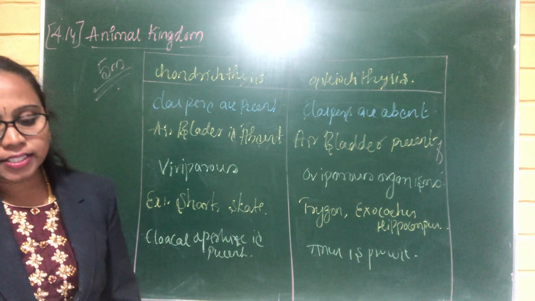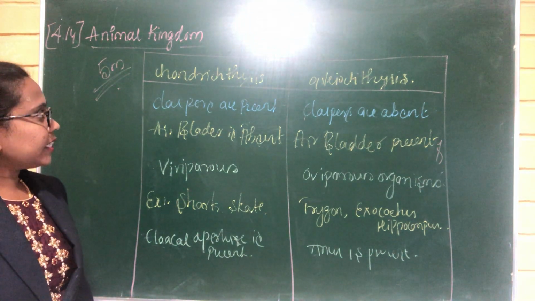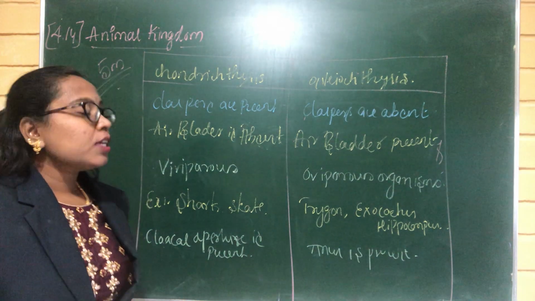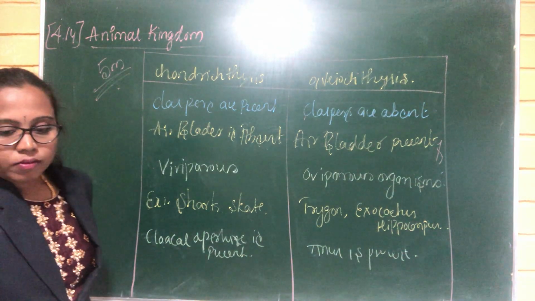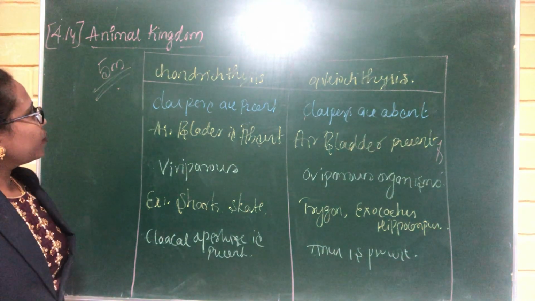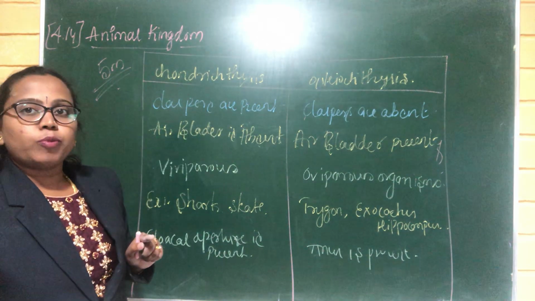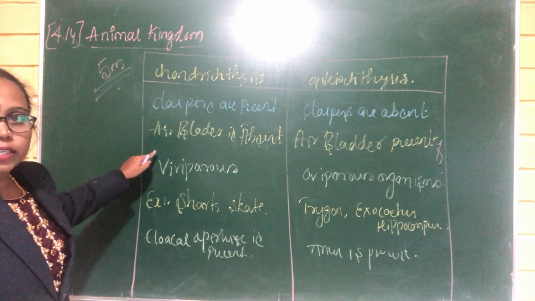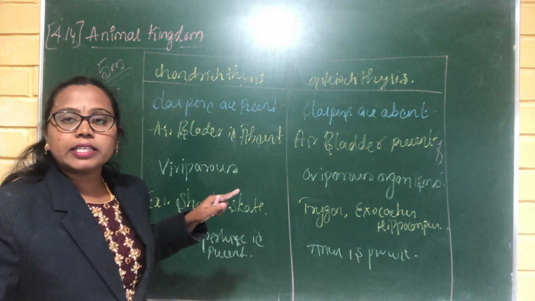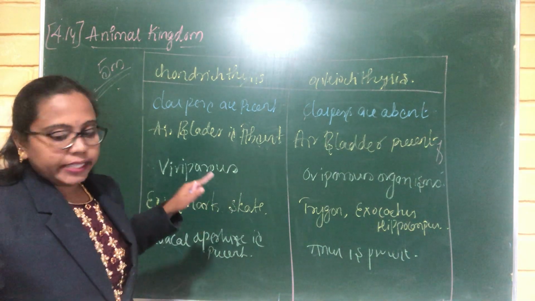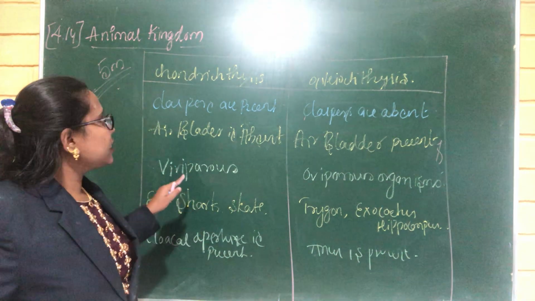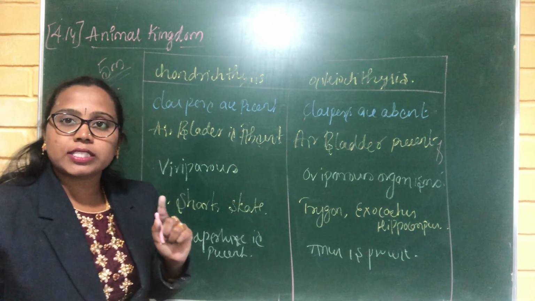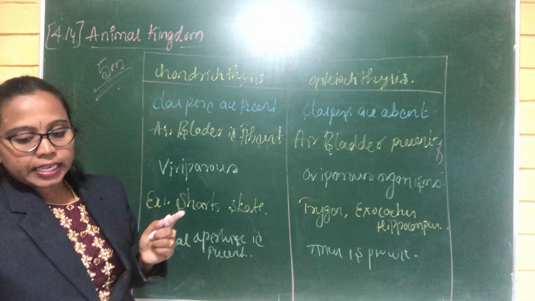The Chondrichthyes are commonly called cartilaginous fishes and the Osteichthyes are commonly called bony fishes. They are marine in distribution, while the others are both marine and freshwater. Here the endoskeleton is cartilage and there it is bony. Placoid scales are present, and the skin bears cycloid or ctenoid scales.